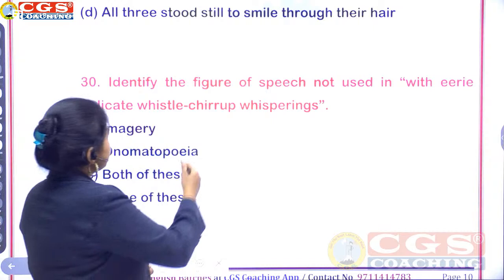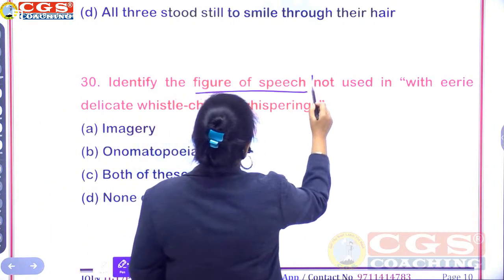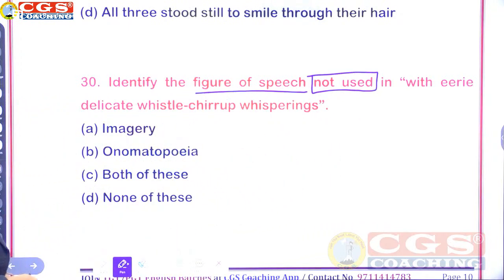Options: imagery, onomatopoeia, both of these, none of these.